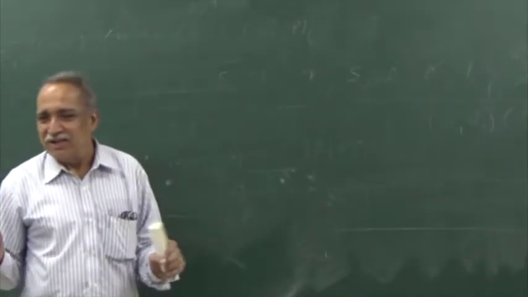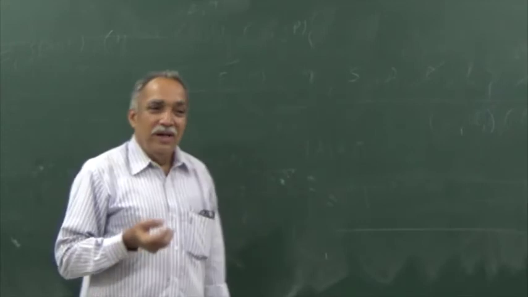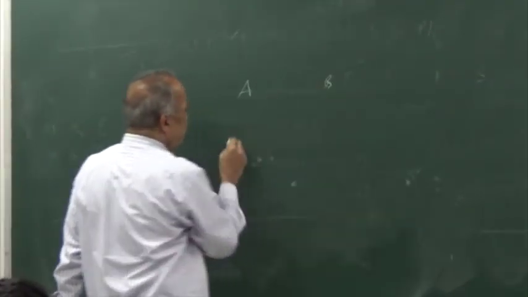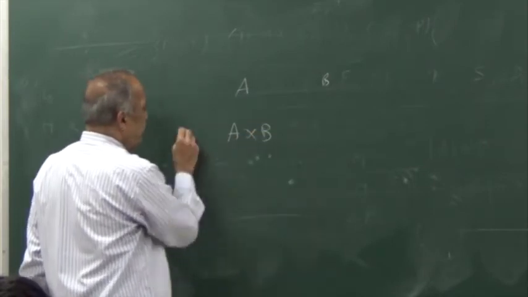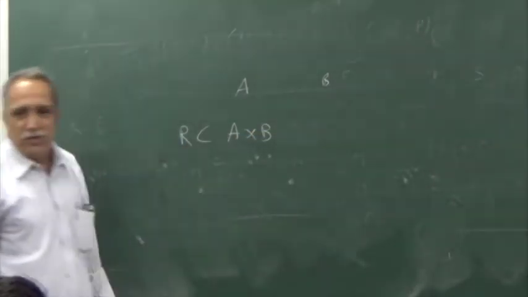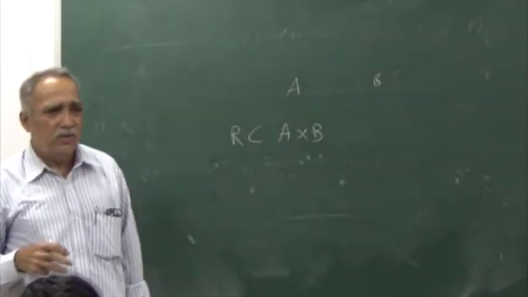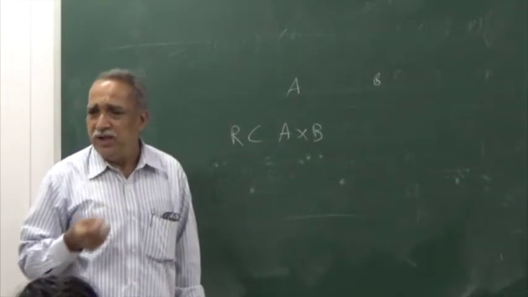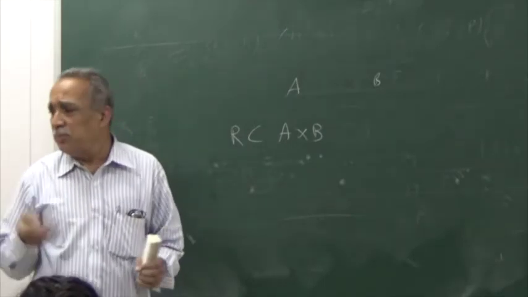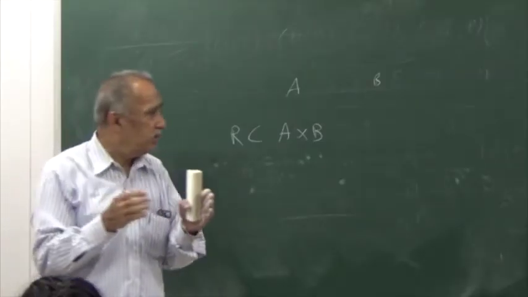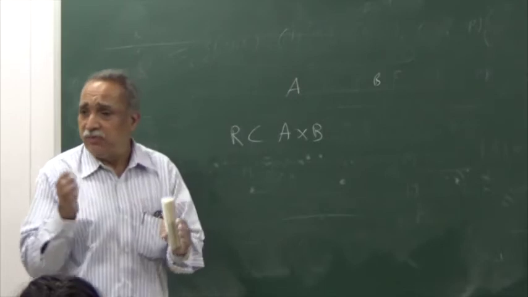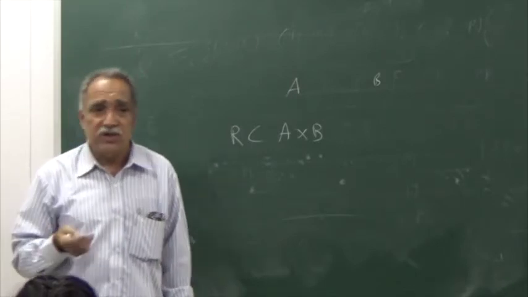Ours is calculus point of view. Any subset, if A and B are two sets, any subset of A cross B, you said, is a relation from A to B. Arbitrary relations you can form from A to B, we get a large number of relations. Even for a small set A with 5 elements, we found 2 to the power 25 relations are possible.